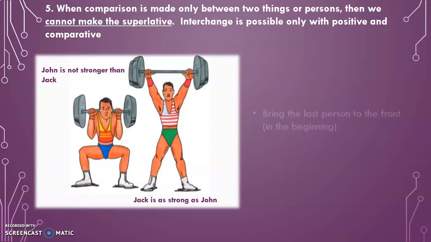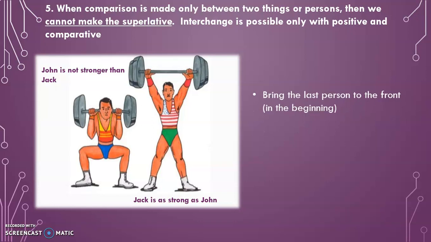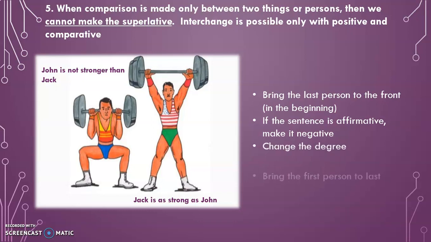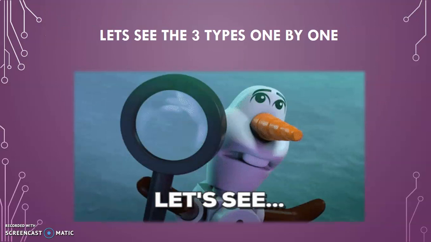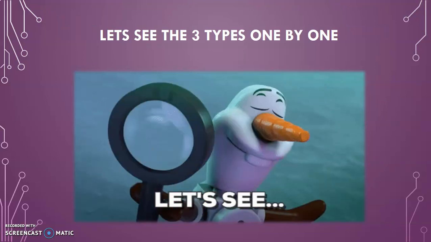We'll see some steps of how to change. Here Jack is as strong as John. You have to bring the last person. Here John is the last person. Bring the last person to the front, the beginning. So John comes in the beginning. Second step is, if the sentence is affirmative, make it negative. Jack is as strong as John is positive, so we have to make a negative sentence, so not is added. Third is change the degree. Strong became stronger, than is used, and then the first person is brought to the last. So Jack is brought to the last. So John is not stronger than Jack. Let's see the three types of degrees one by one.